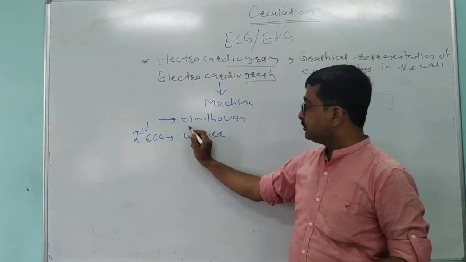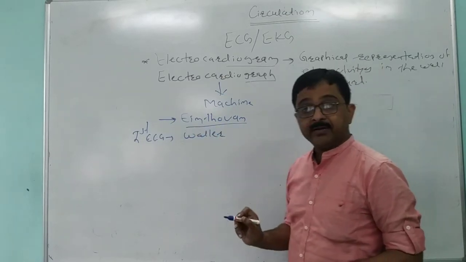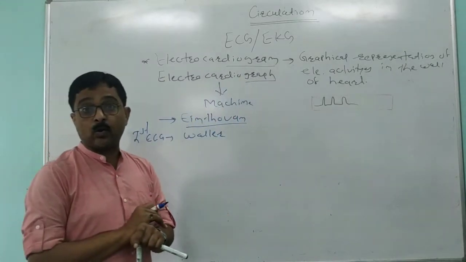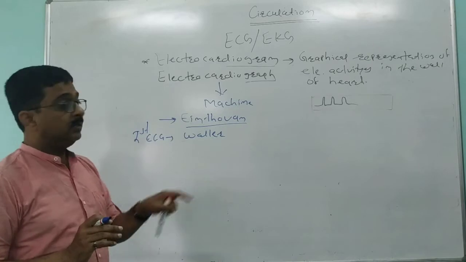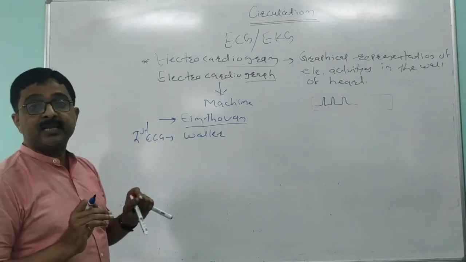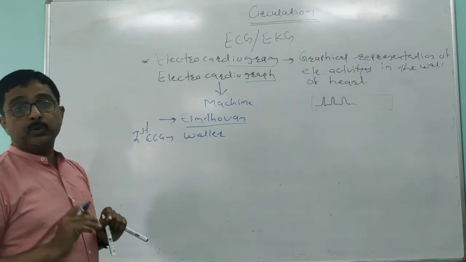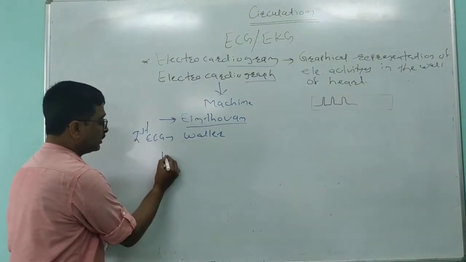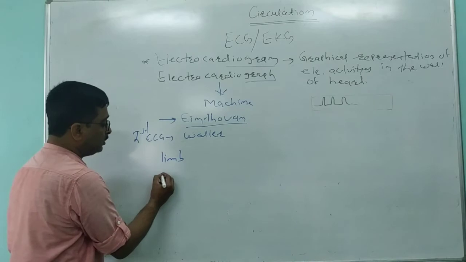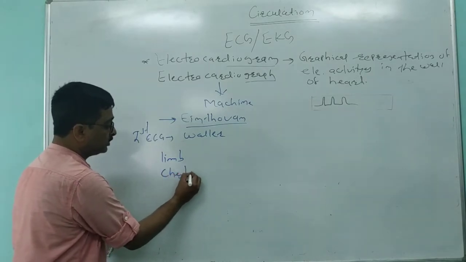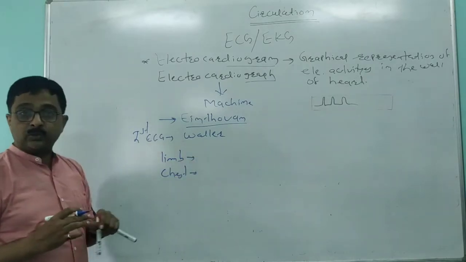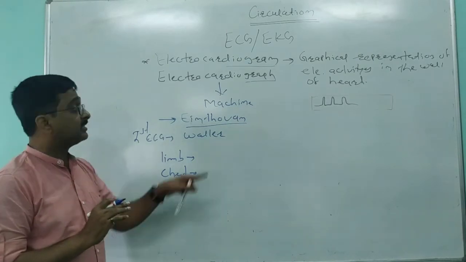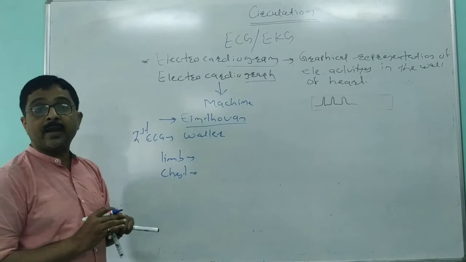Now, with the help of this machine, the electrical activities of the heart are recorded, and for this purpose, various electrodes are used in this machine. Two different types of electrodes are generally used. These electrodes are called limb electrodes and chest electrodes. These two types of electrodes are used for recording the electrical activities through the electrocardiograph.